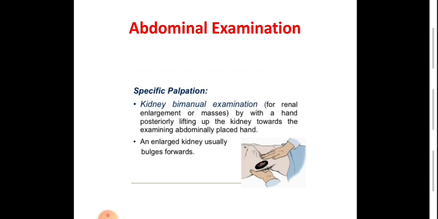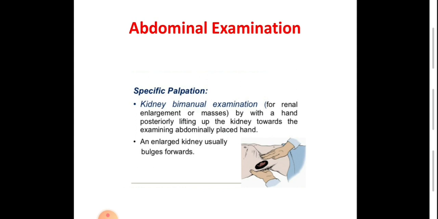Specific palpation of the kidneys, by manual examination for renal enlargement or masses. Usually the kidneys are non-palpable because they are hidden deeply under the thoracic cage. Any palpable kidney is abnormal.